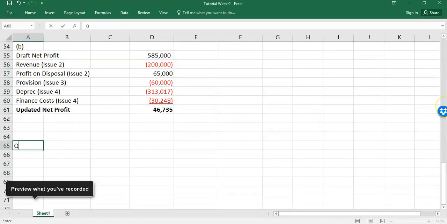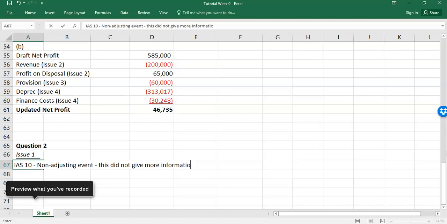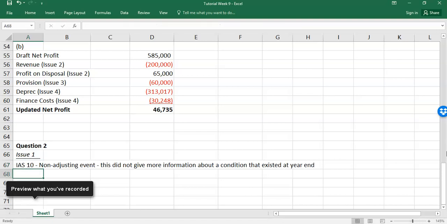So if we come to question 2, and this is issue 1, so we'll just do A and B together. In this case, this is IAS10, this is a non-adjusting event. This did not give more information about a condition that existed at year end. So the key point here is this fire wasn't there at the year end. It's not that it's giving you extra information when something happened. This was all after the year end.